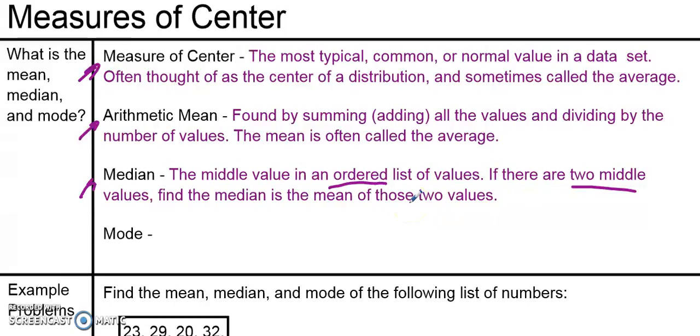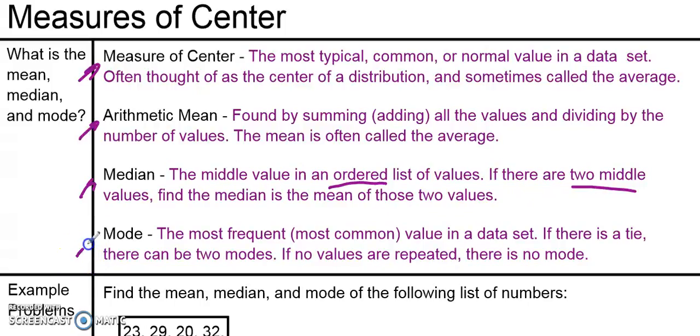So what about the mode? Well, the mode is the most frequent or most common value in a data set. Now, if there's a tie, there could be two modes. Heck, there could be three modes if there are three most common values. But if none of the values are repeated, then there is no mode.